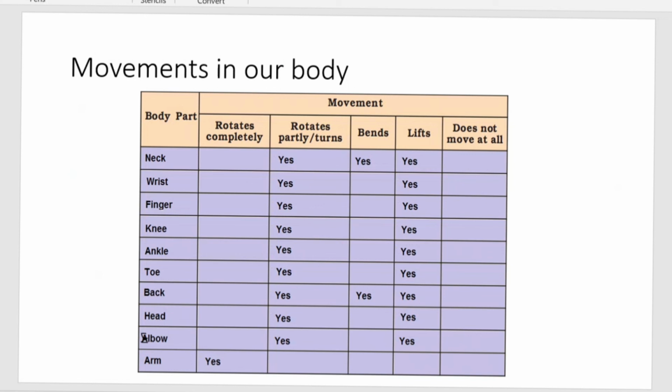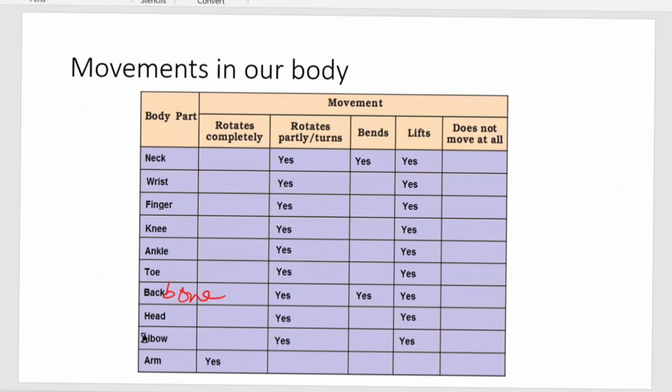Here it means the backbone, that is your spine. So there is partial movement because each vertebra is connected to the next vertebra with a joint which is helping in movement, because the cartilage disc is filled in between the vertebrae. It is helping the partial movement. That is the reason you're able to bend, you're able to lift.